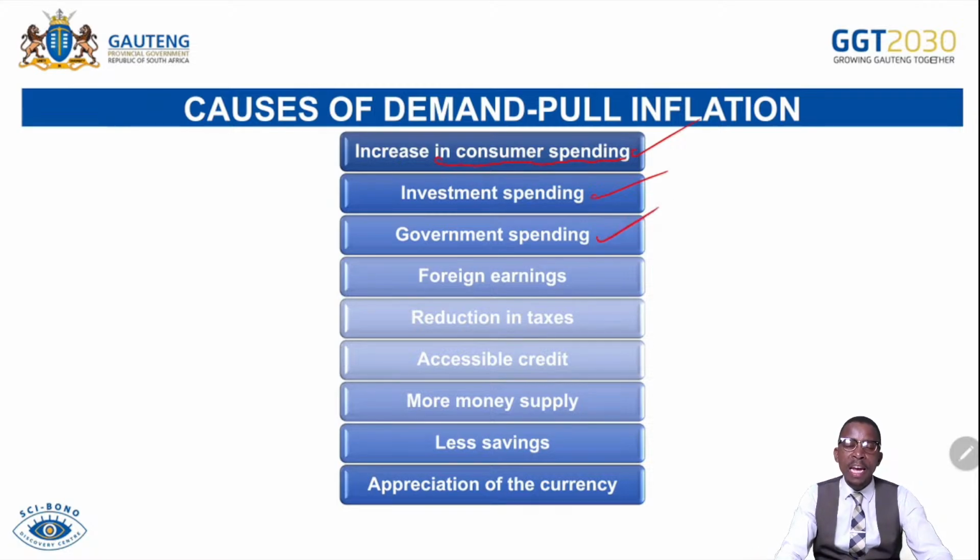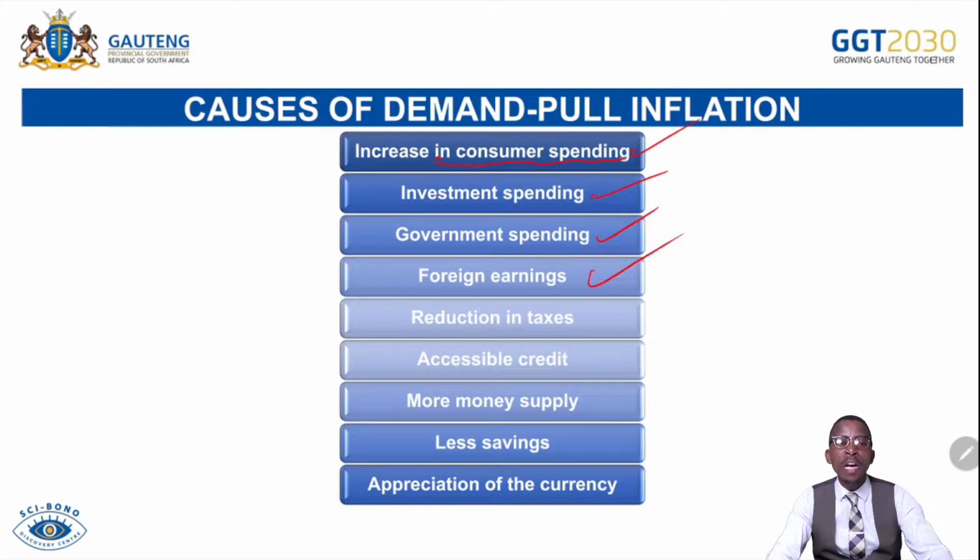Government spending. If the state intervenes by increasing its spending on improving infrastructure, increasing job opportunities, or increasing what we call wages and salaries for employees, that will mean in that particular economy there is more money flow and more demand for goods and services. Should the demand increase more than the supply, there will be demand pull inflation.